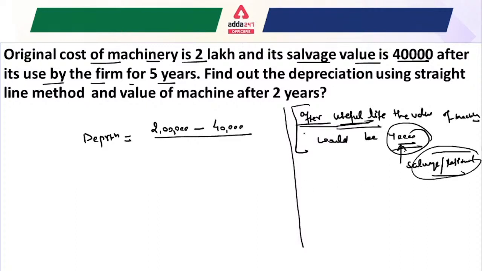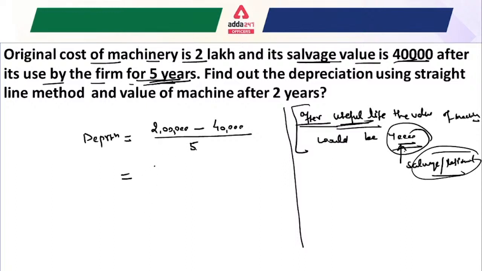Another type is where it is mentioned that the salvage value is after it is used by the firm for 5 years. So the value of an asset after its useful life is known as the salvage or residual value. The useful life of the asset is given as 5 years here, so you just write 5.